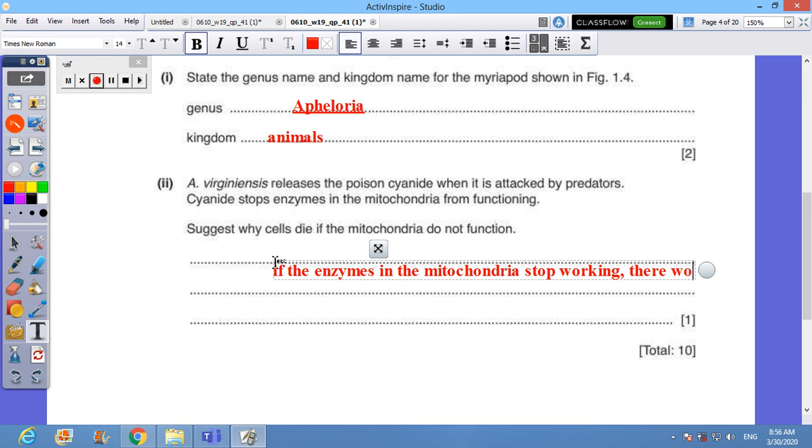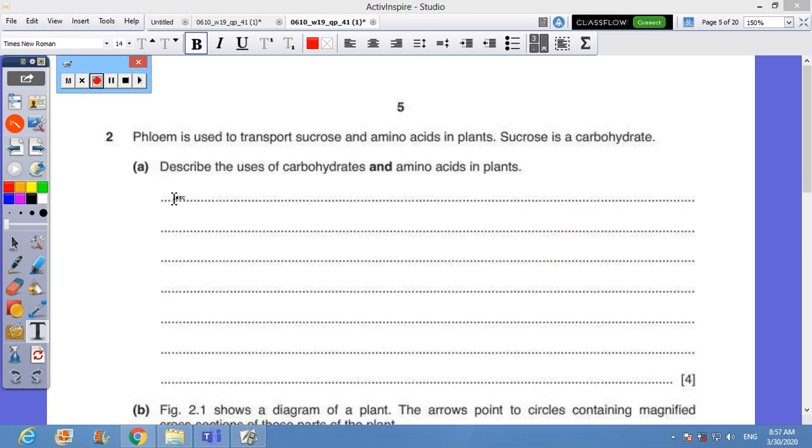It means that there would be no aerobic respiration, or you can say no release of energy. This is correct. It's the end of question number 1. Let's proceed to question 2 swiftly.